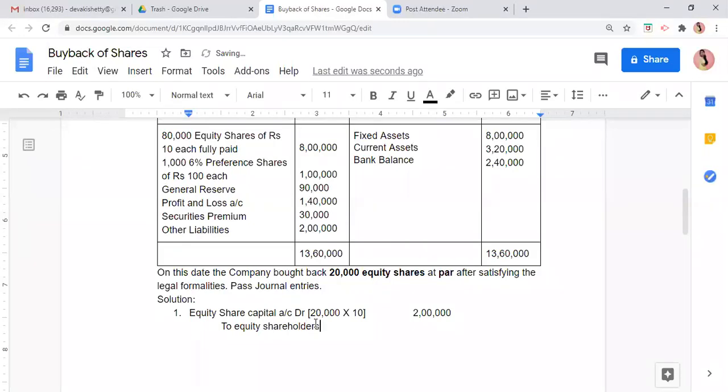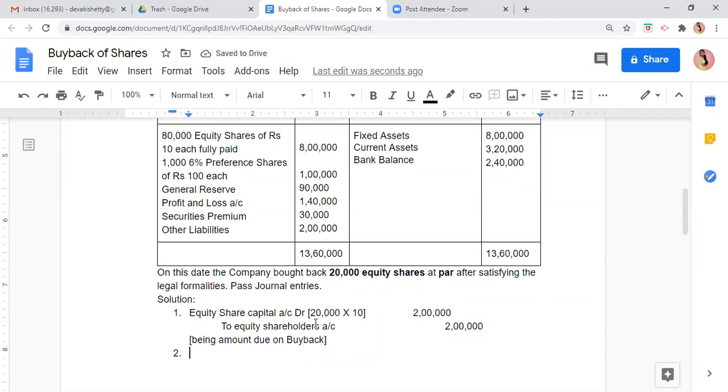Now remember one thing, equity shareholders account. You have not paid the money as of now. The entry we have passed right now is for being amount due, मतलब क्या, outstanding, being amount due on buyback. Now second entry.